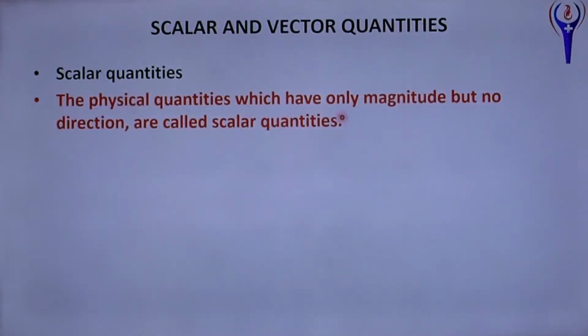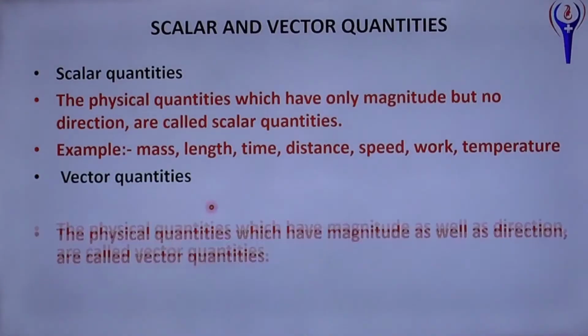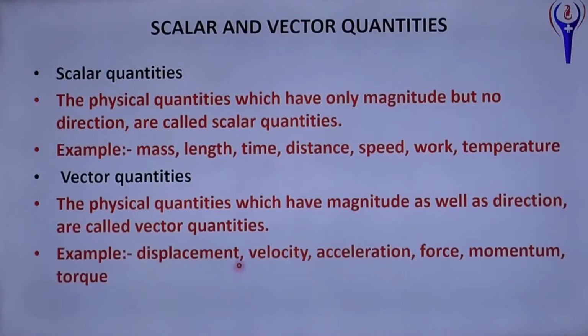Scalar quantity has only magnitude, no direction. Examples: length, mass, time, distance, speed, work, temperature, energy, etc. Vector quantity has both magnitude as well as direction. Examples: displacement, velocity, acceleration, force, momentum, torque, pressure, etc.